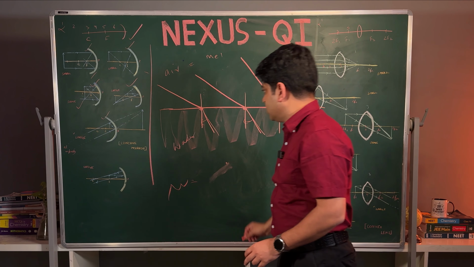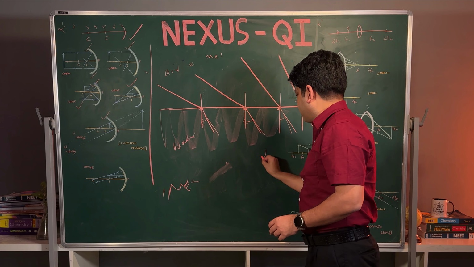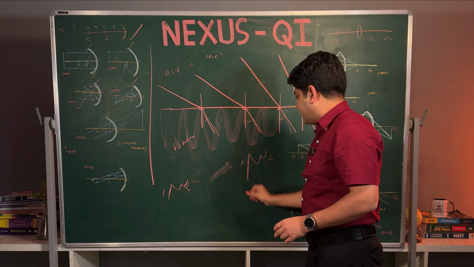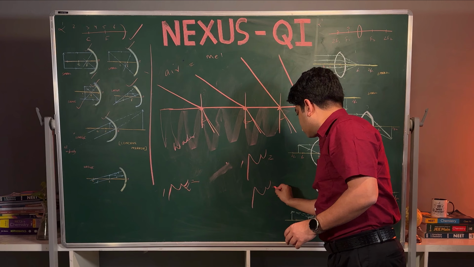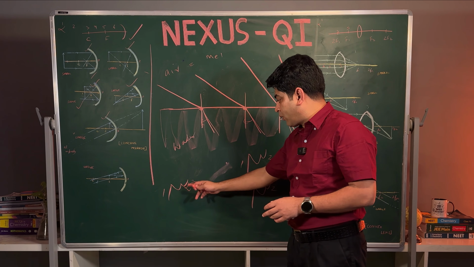Now what is mu? So I have to write mu 2 and 1. What is 2 and what is 1? Means we have to understand like this, mu 2 and 1. It can be written like this also, 2 and 1. So there are so many ways they can write. What is 2 and what is 1?